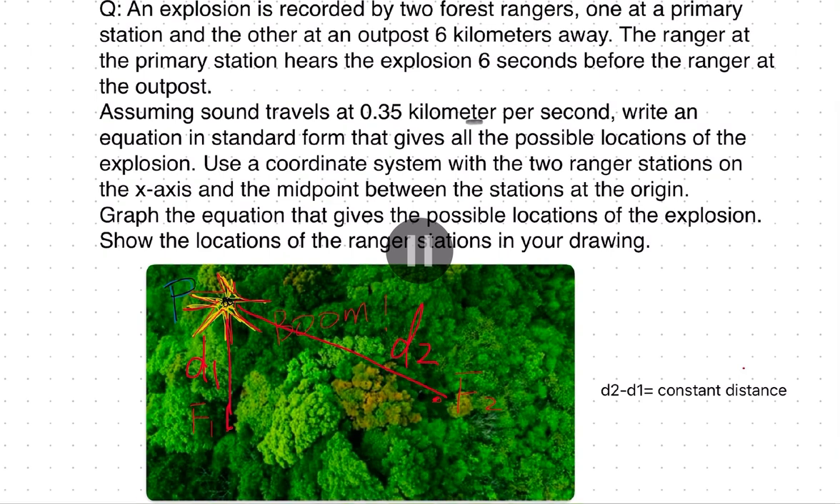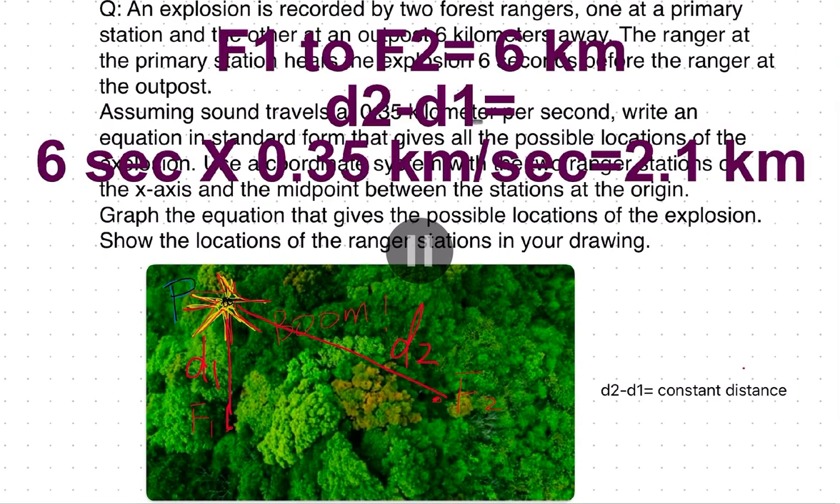Where did the blast occur? The given information is first, the distance from point F1, the primary station, to point F2, the outpost station, equals 6 kilometers. And second, the distance from point P, the explosion location, to point F2 is further than the distance from point P to point F1. By how many kilometers? We know the result by multiplying speed and traveling time: 6 seconds times 0.35 kilometers per second equals 2.1 kilometers.